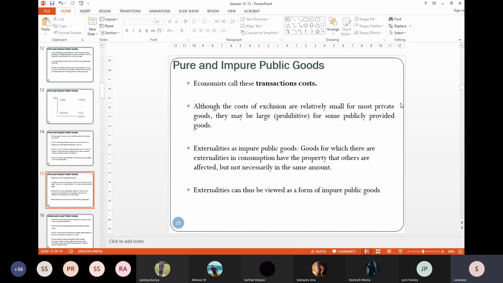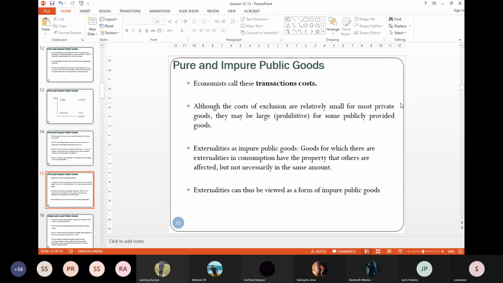But for publicly provided goods, for private goods, you have ownership. That's a definition of a private good. I own this place. You just cannot come and start living on my terrace. You just need to call up the police station and the police will come free of cost and do its duty. Evict that intruder. Arrest that intruder.